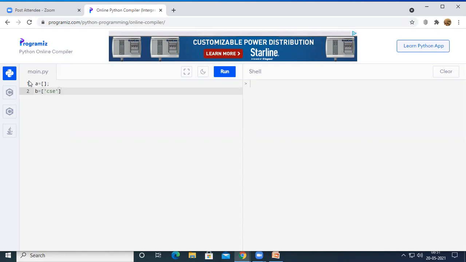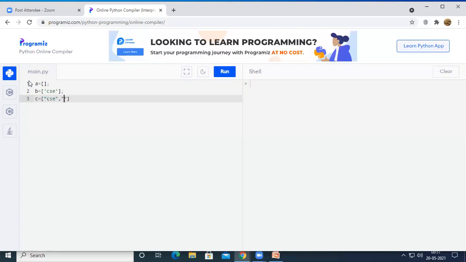So a list with a single item, and then C equal to, I am maintaining CSC, comma AI, comma ML, comma DS, right?